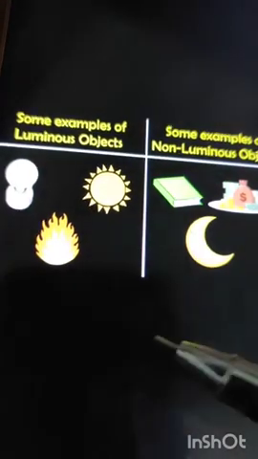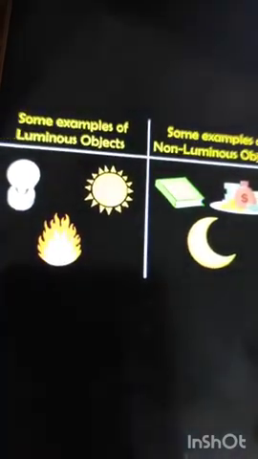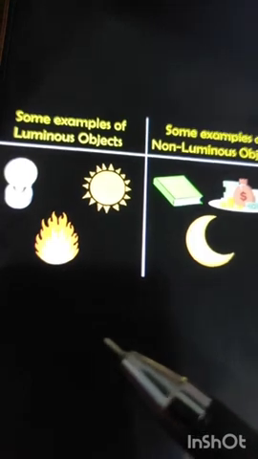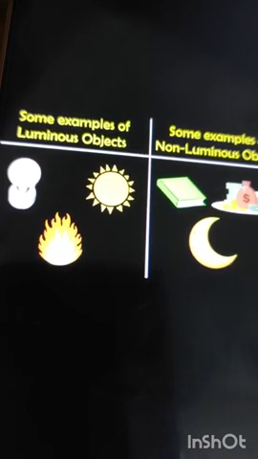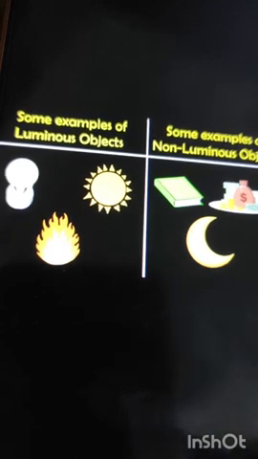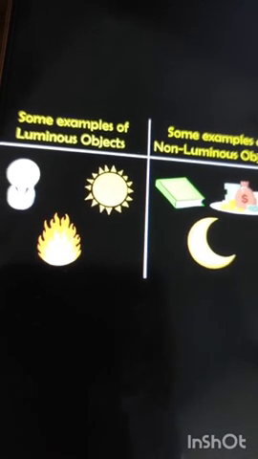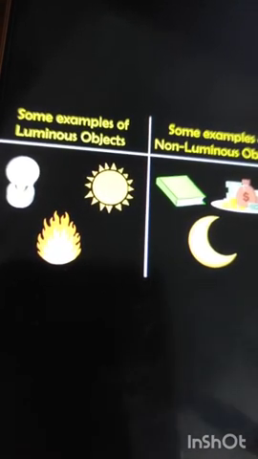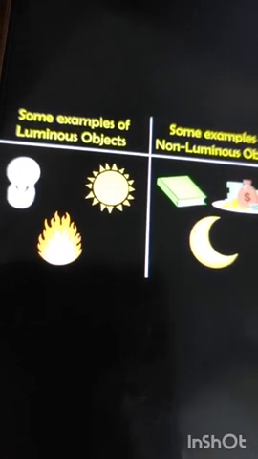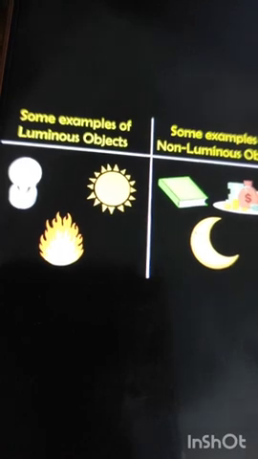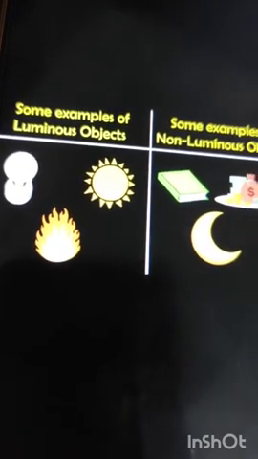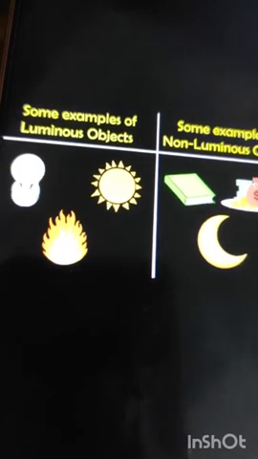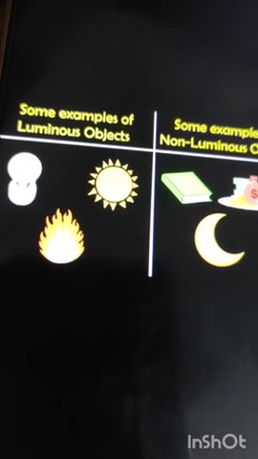That is sun, fire, bulb, lamp, tube light. Due to these things, we can easily see the objects. All of these things have light, whether artificial or natural, but these things emit light and we can see the things because of these objects. That is called luminous objects.